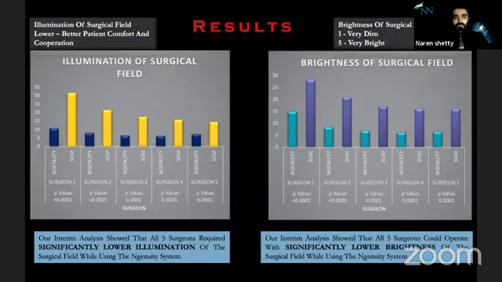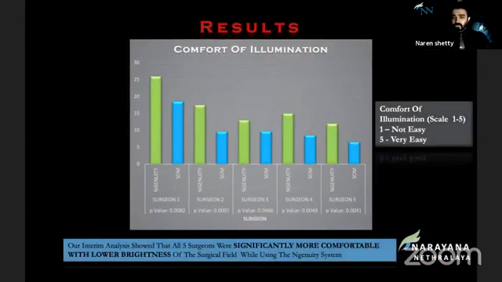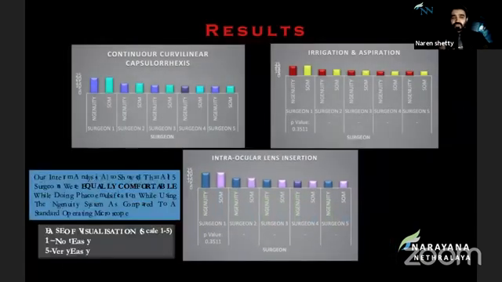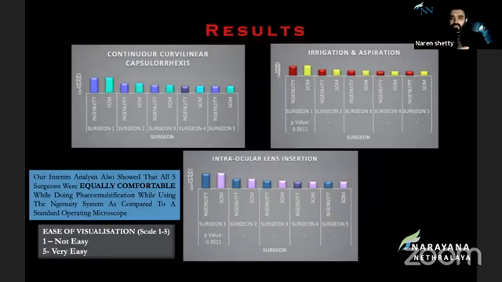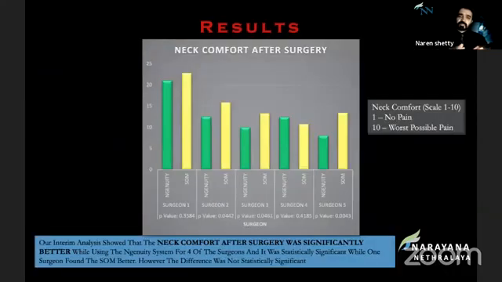When we look at the results, there was a significantly decreased illumination used in the Ingenuity as compared to the standard operating microscope. And if you see the second chart, there is a significantly lower brightness used in the 3D system as compared to SOM. Also, the surgeons were so much more comfortable operating at the lower illumination in the 3D system as compared to a standard operating microscope. But there was no significant difference in comfort doing the different steps, be it SOM or the 3D system. All surgeons were pretty comfortable doing all steps.